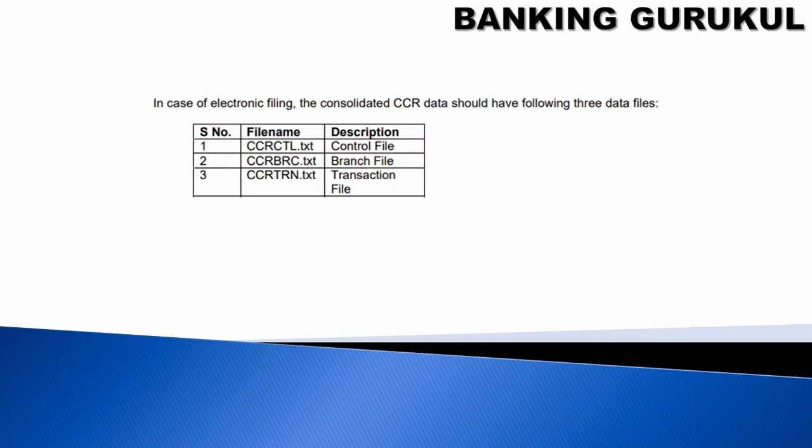If it is electronic mode, then you have to submit the control file, branch file, and transaction file. The control file has the organization details, the branch file has the branch details, and the transaction file has the transactions that were identified.